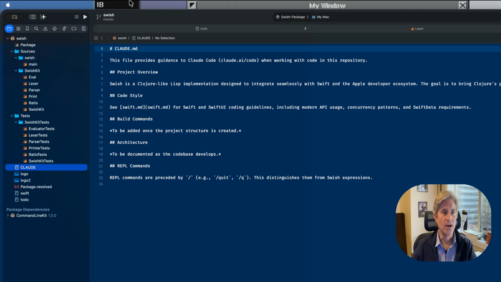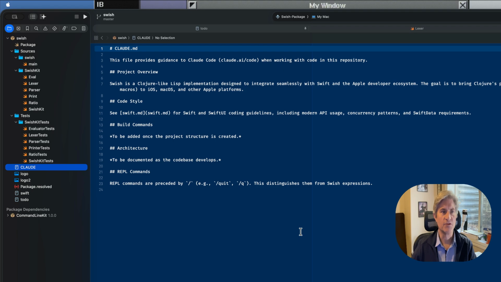Let's turn on word wrap for this. So here's a description of the project. Swish is a Clojure-like Lisp implementation designed to integrate seamlessly with Swift and the Apple developer ecosystem. The goal is to bring Clojure's powerful features, persistent data structures, functional programming idioms, homoiconicity, and macros to iOS, macOS, and other Mac platforms.